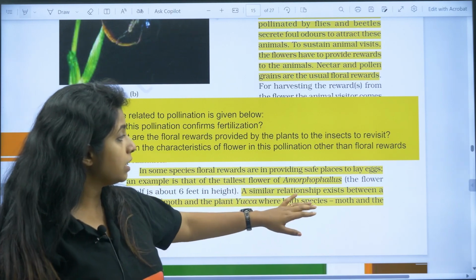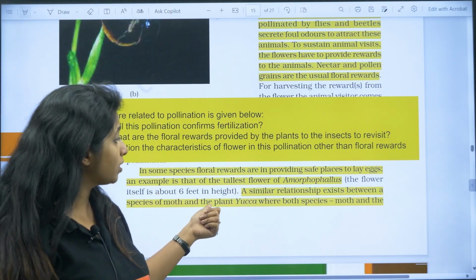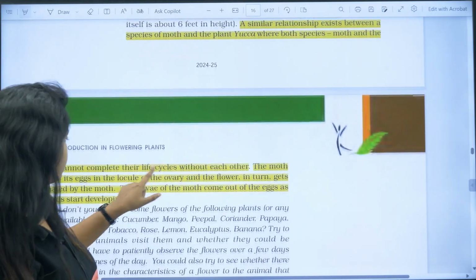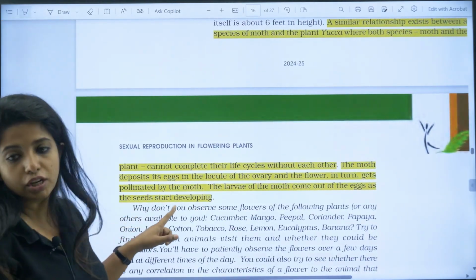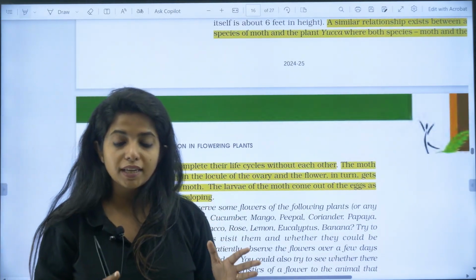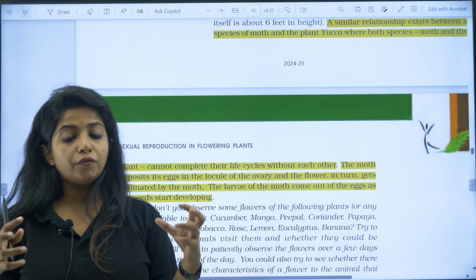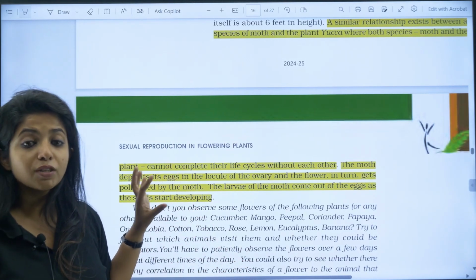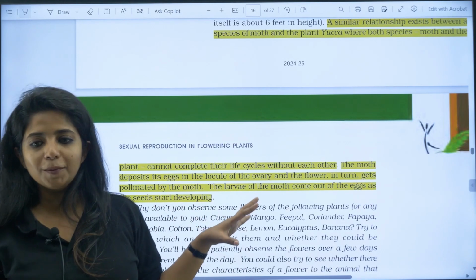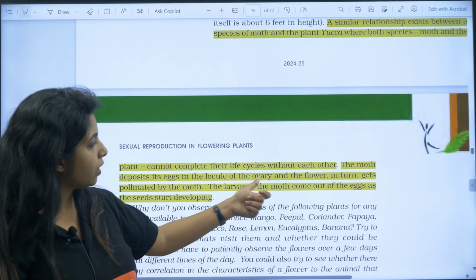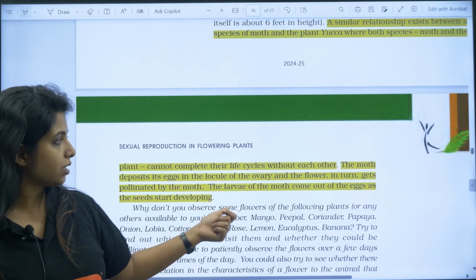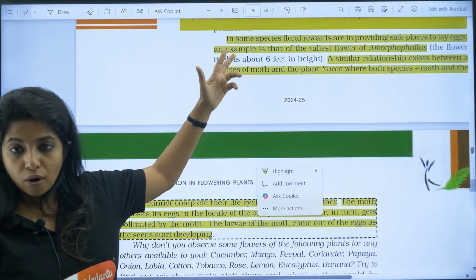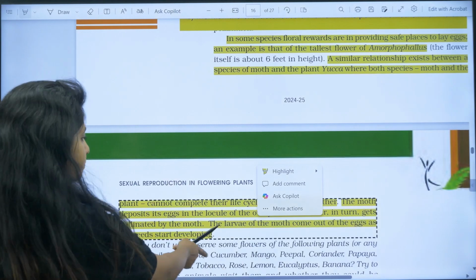A similar relationship exists between species of moth and the plant yucca, where both the moth and the yucca cannot complete their life cycle without each other. So the moth wants to lay its egg over there and yucca is dependent on it for pollination to happen. So this is a very important thing. Call this an obligatory relationship. They don't have an option there. So yucca in turn gets pollinated by the moth. The larvae of the moth comes out of the egg as the seed starts developing. So yucca, Amorphophallus and the moth, you have to remember it.